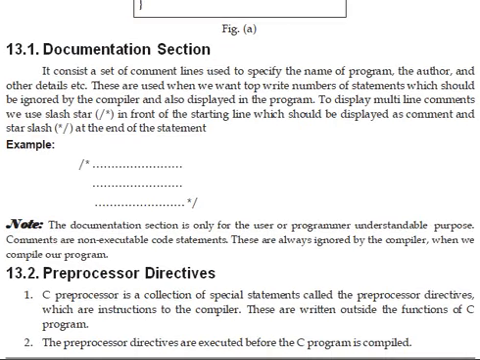The documentation section consists of a set of comment lines used to specify the name of the program, the author, and other details.